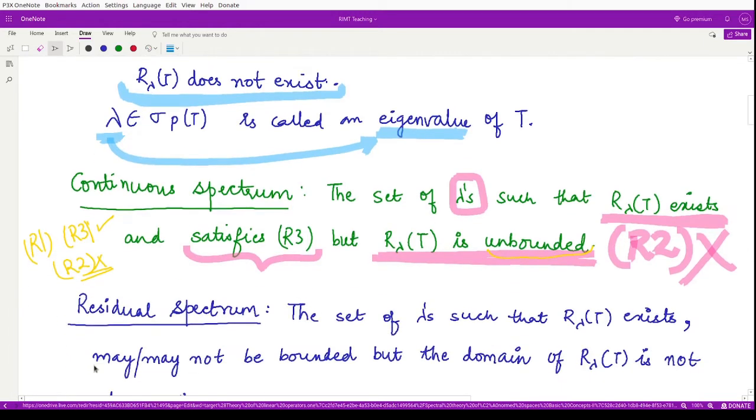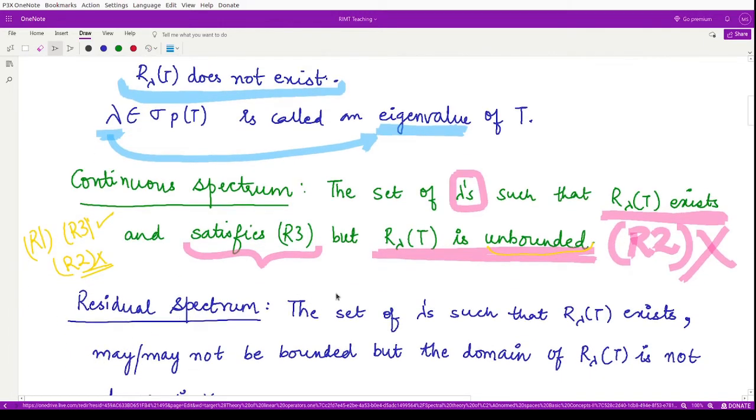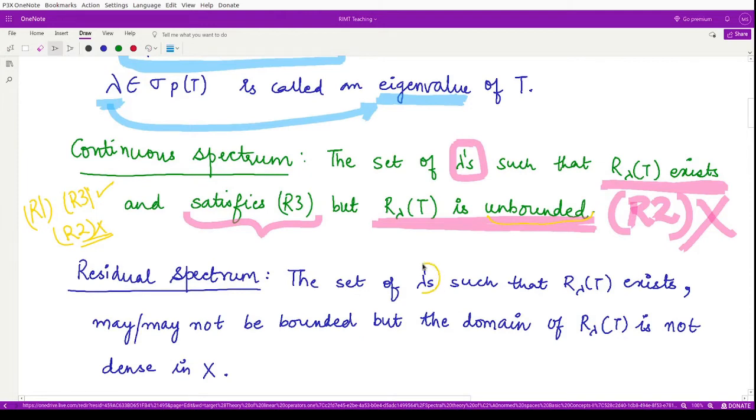Next, the residual spectrum. This spectrum consists of all those lambdas, spectral values, such that the first property, where the resolvent exists, holds. The second property may or may not hold in this case, so we are not sure. However, the third property, the domain of the resolvent operator, is not dense in X. This is sure.